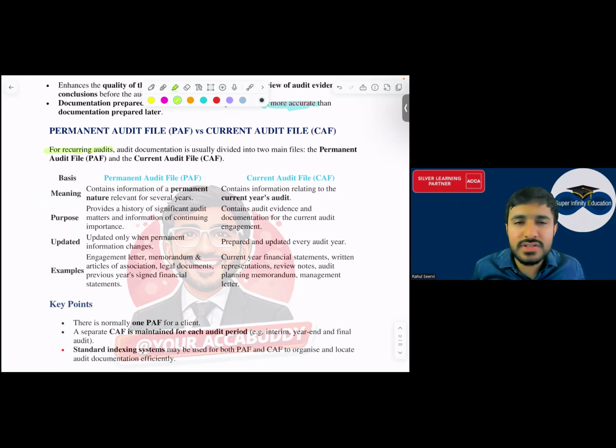Like a company has purchased a property. If the company has purchased the property, how can I confirm it? Property papers, I'll take the property papers as a confirmation. Now, will I ask every year the property papers? This year audit I've done.